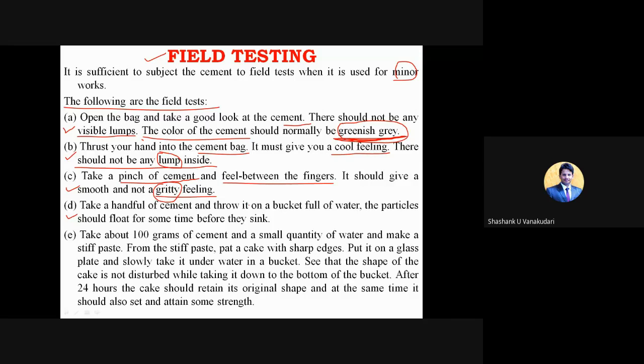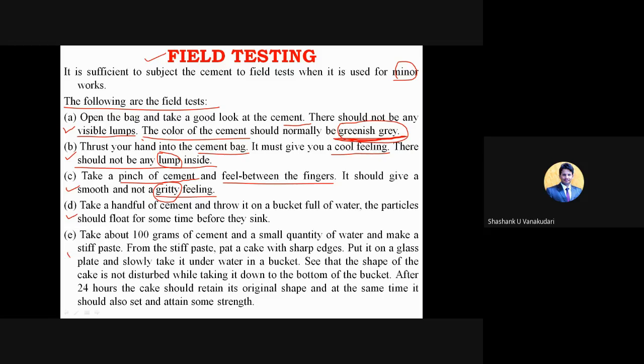For a certain period of time it should float, and then it should sink as per the water surface. That is going to decide the good quality of the cement.